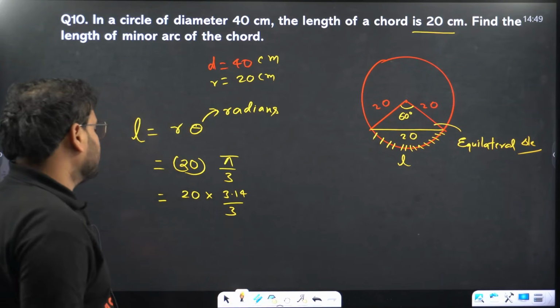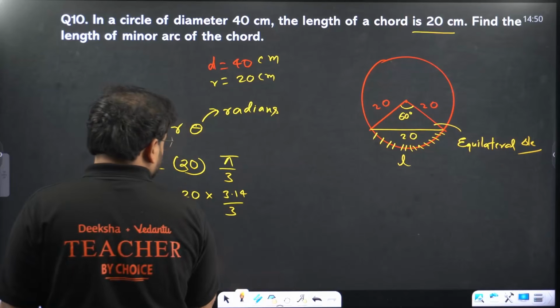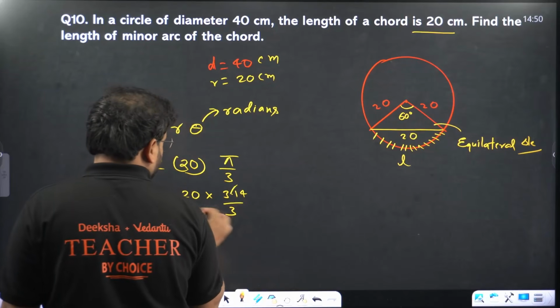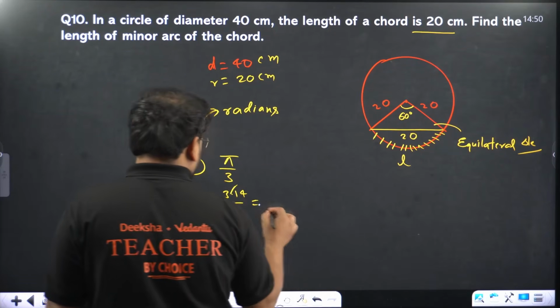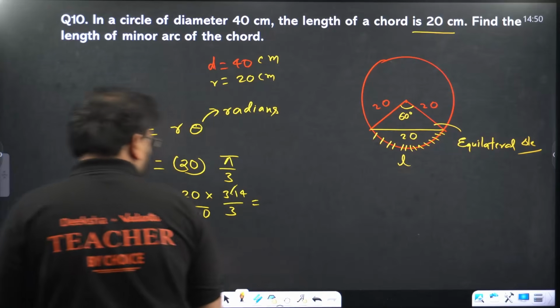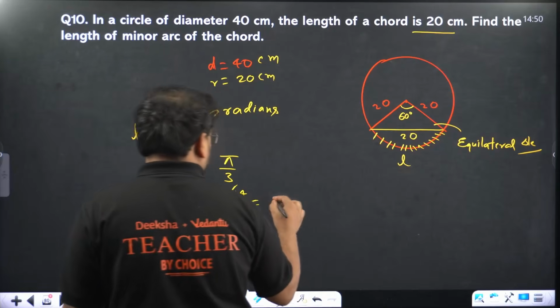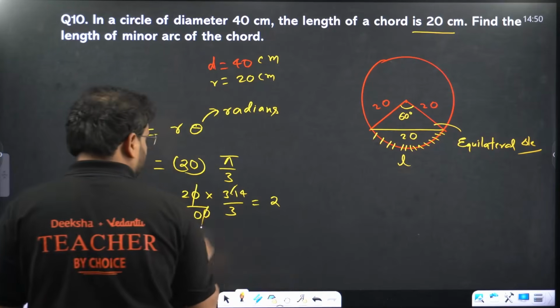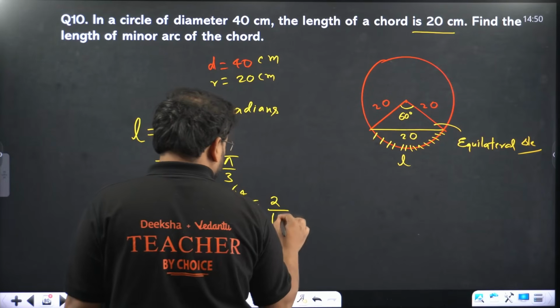So we have 100 over here, and cancelling the zeros we get 2 upon 10.